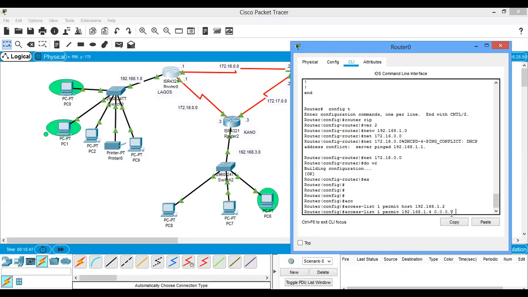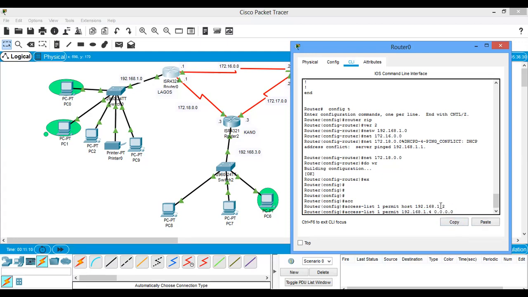I taught you what wildcard mask is and how to calculate it. But the wildcard mask for a host is 0.0.0.0. So I either say permit host with this IP, or I say the IP address with the wildcard mask.